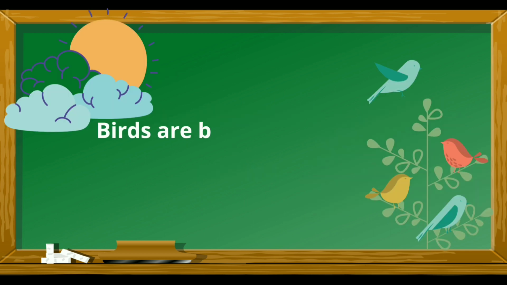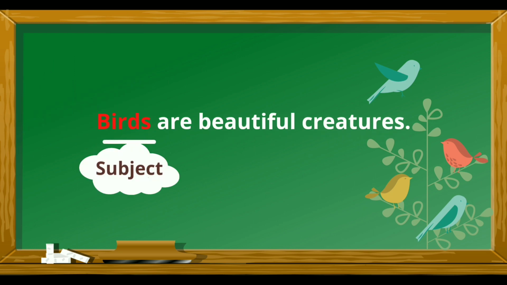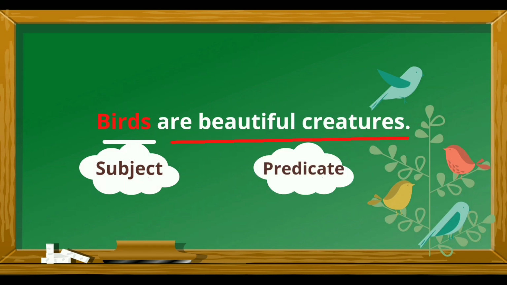Birds are beautiful creatures. What's the subject here? Birds. Why? Because the sentence is about birds. And what is said about the subject? Are beautiful creatures. So, here the predicate is are beautiful creatures.